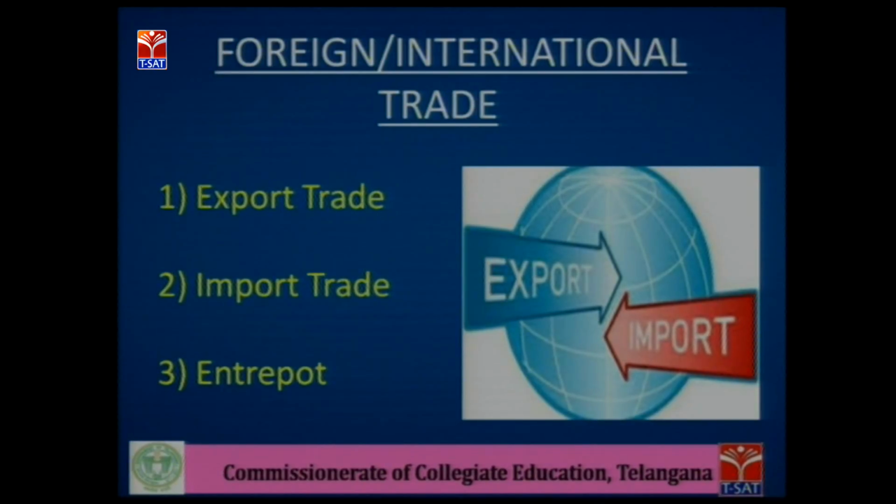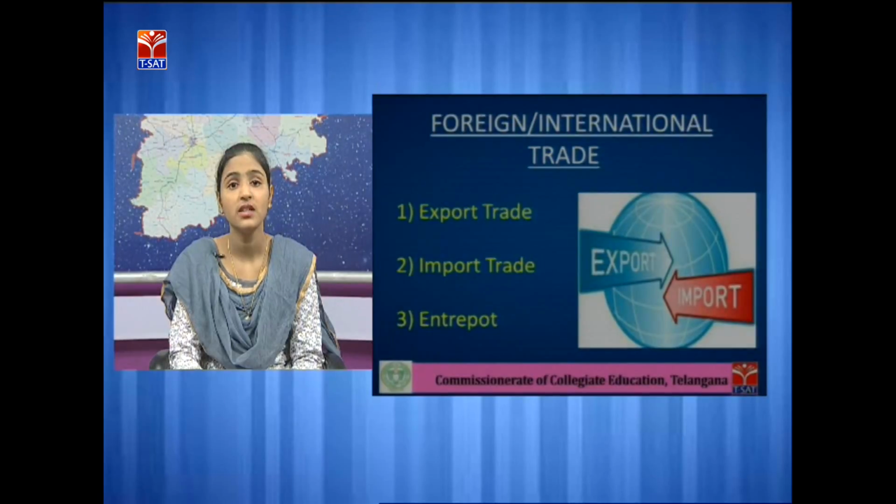It is called foreign trade. Foreign trade is also called international trade or external trade. In this, the means of transport used are sea routes, air routes, etc. As this trade is done on an international basis, international currency is used. Foreign trade is again classified into three types, that is export trade, import trade and entrepot trade.